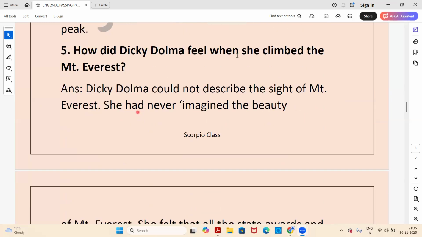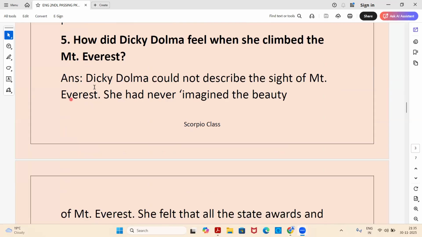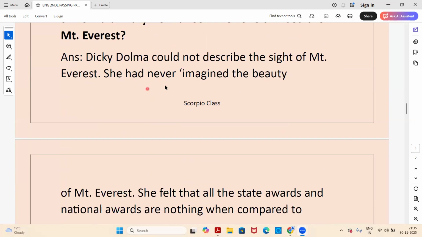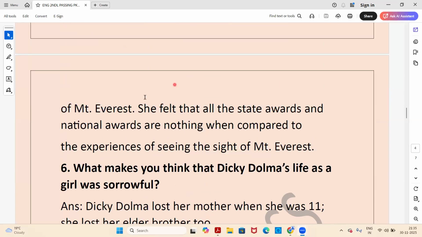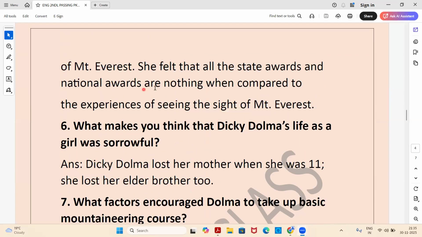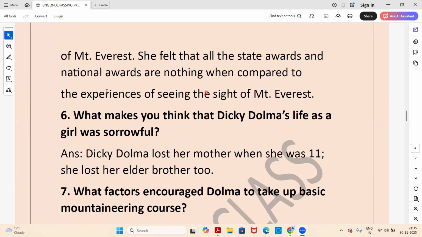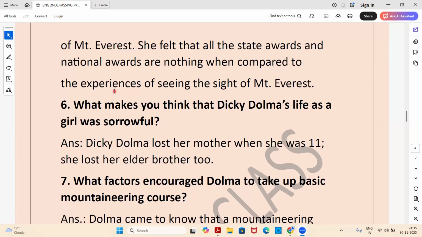Okay, so moving to next question. How did Dicky Dolma feel when she climbed Mount Everest? Answer. Dicky Dolma could not describe the sight of Mount Everest. She had never imagined the beauty of Mount Everest. She felt that all the state awards and national awards are nothing when compared to the experience of seeing the sight of Mount Everest. So it was so beautiful and it was above everything. She says that all the national awards and other state awards are nothing in front of the sight of Mount Everest. This is how she explains it.